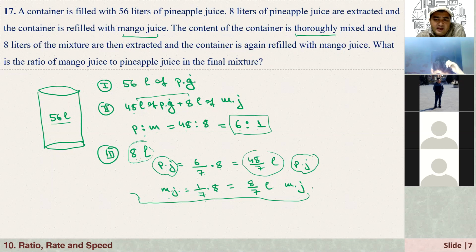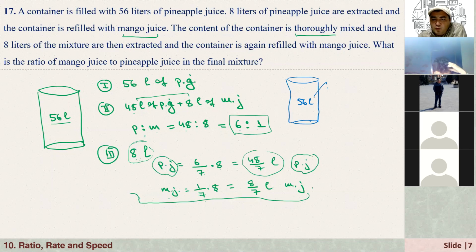Okay, so now again, if it is so, in the last one, let me just change the color here. Okay, now here we have 56 liters, right? And now I'm adding here 8 liters more mango juice.